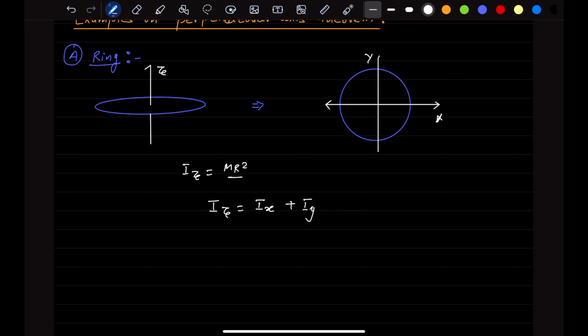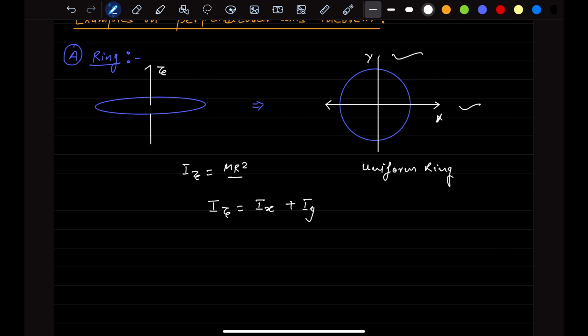X and y should be in the plane of this body, right? So this is a planar body, and we can apply this perpendicular axis theorem, and x and y are in the plane, and the z is perpendicular to that, and all of them are passing through the same point. That's why I can say Iz equals Ix plus Iy, right? Right now I am taking a uniform ring, where the mass of the ring is m and the radius is r.